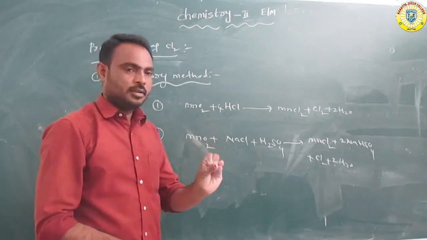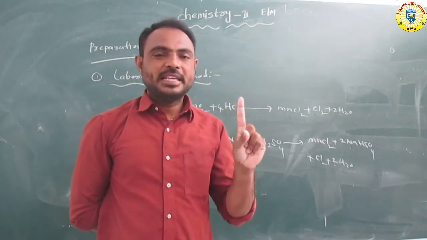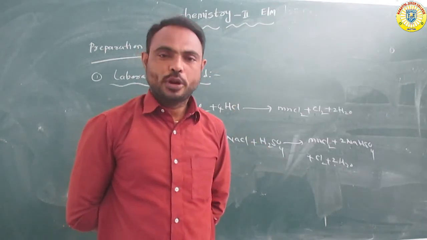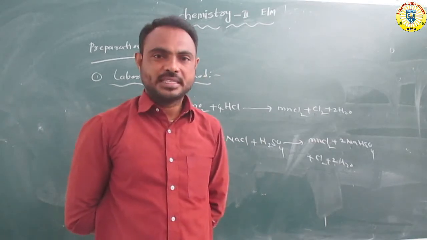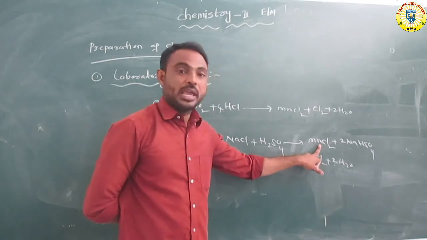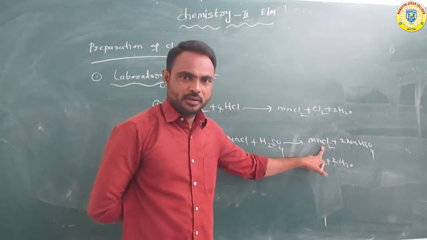Listen. This manganese dioxide is reacted with sodium chloride and next H2SO4, sulfuric acid. To form in the reaction, first compound MnCl2, manganese chloride.